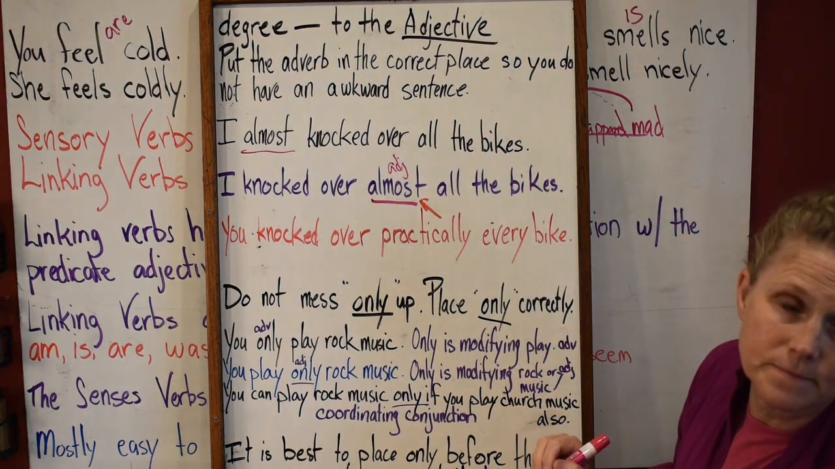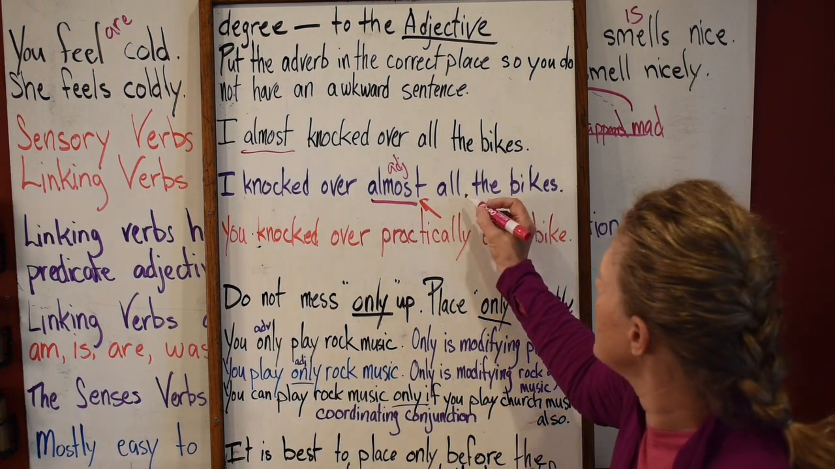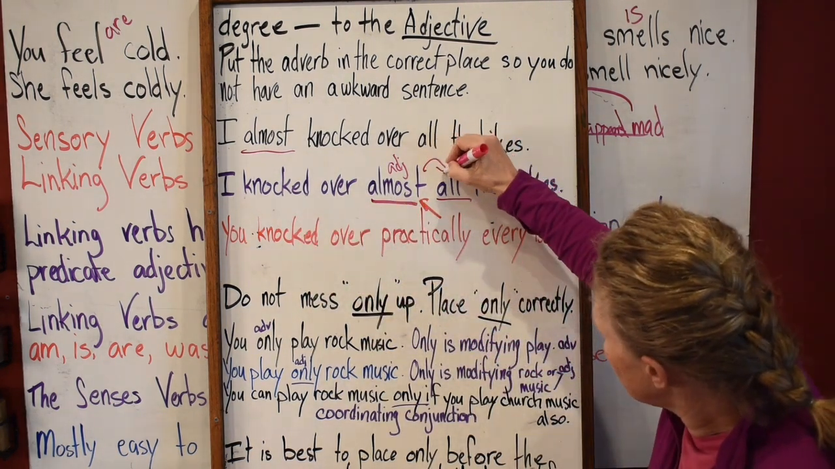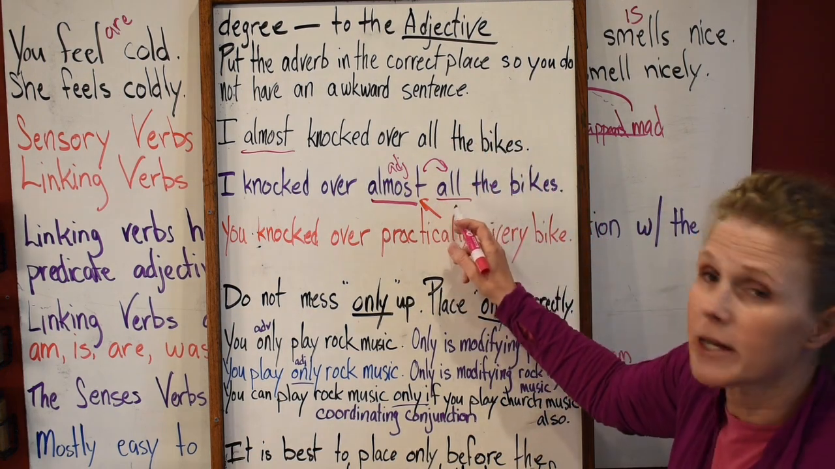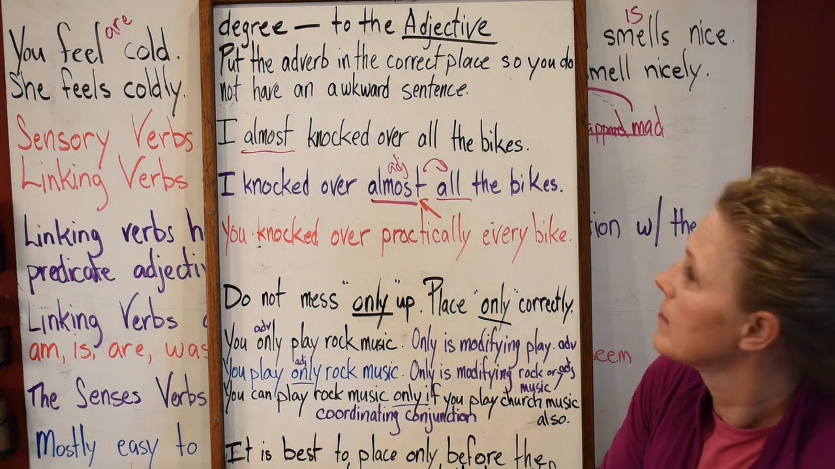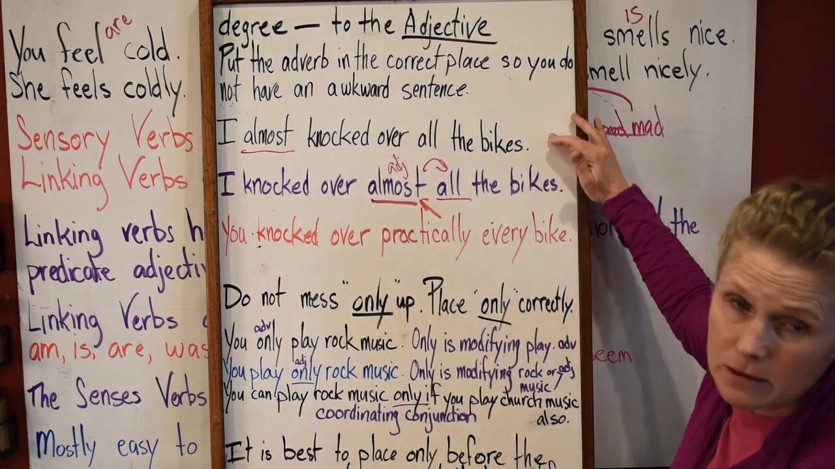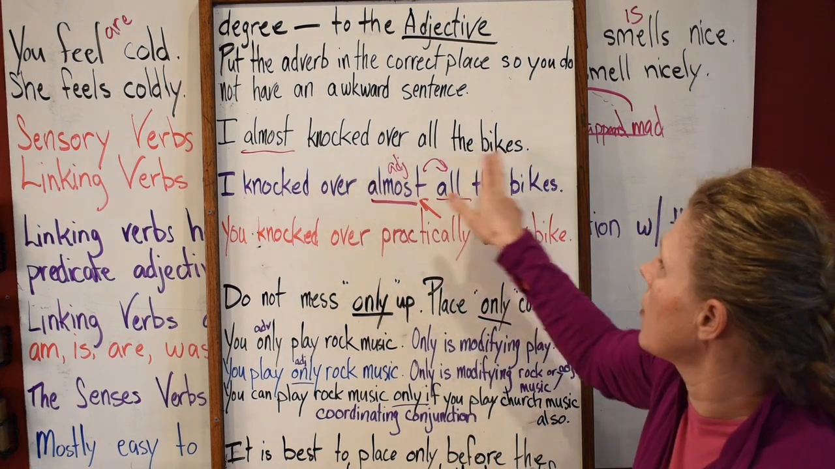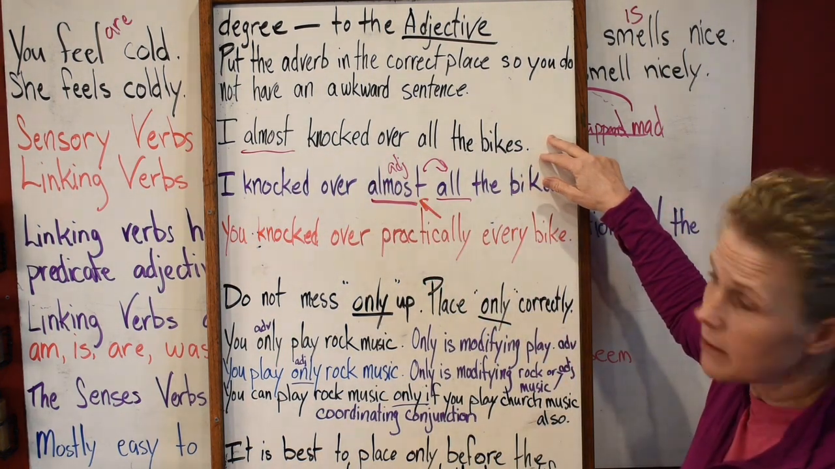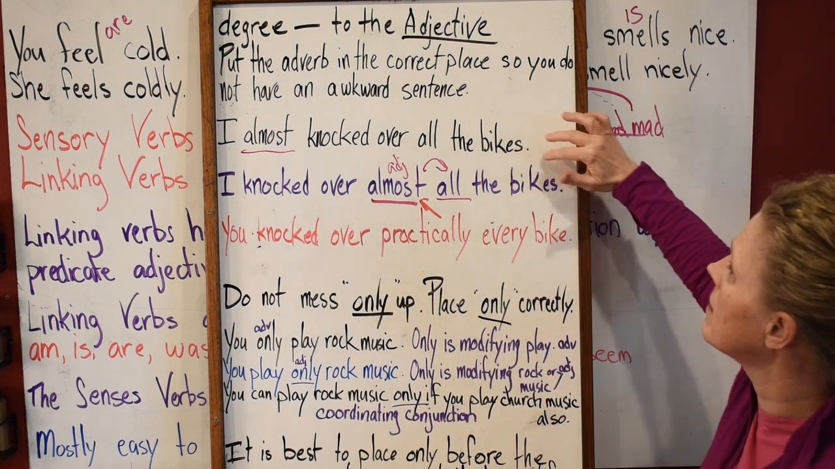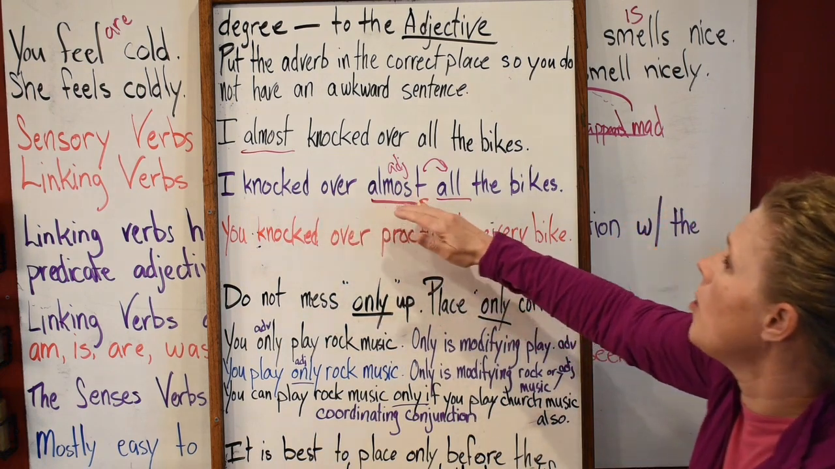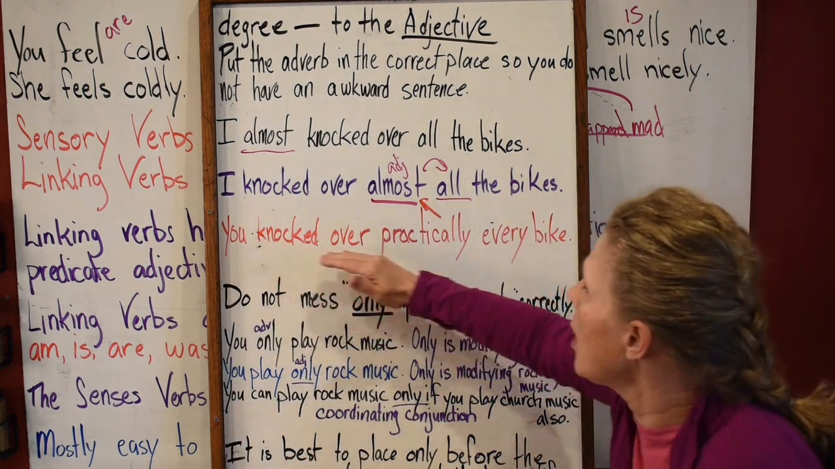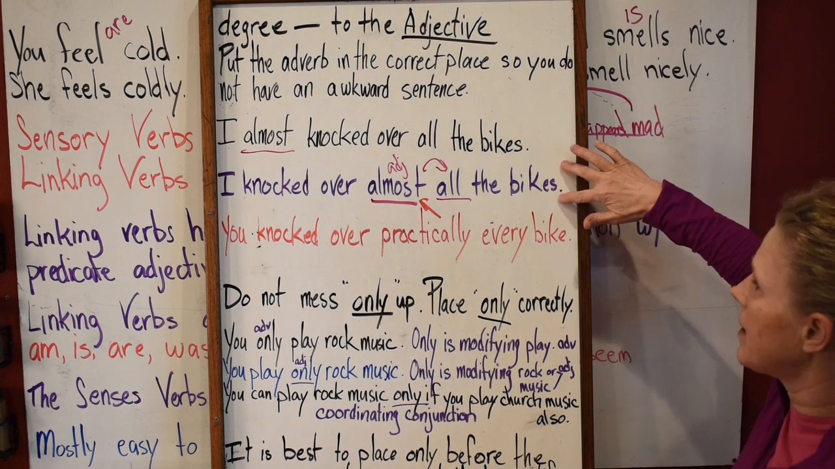What's it describing? It's describing "all." "I knocked over almost all the bikes." What's "all"? This is your direct object, right? Look what happened here, you guys. "I almost knocked over all the bikes." Almost is describing knocked. Did any bikes get knocked over right here? No, not one bike got knocked over. "I knocked over almost all the bikes." Did any bikes get knocked over here? Yes, almost. You knocked over practically every bike in this sentence.